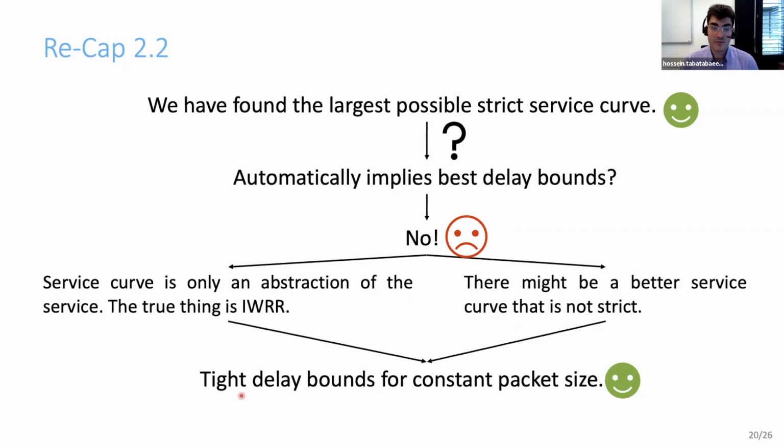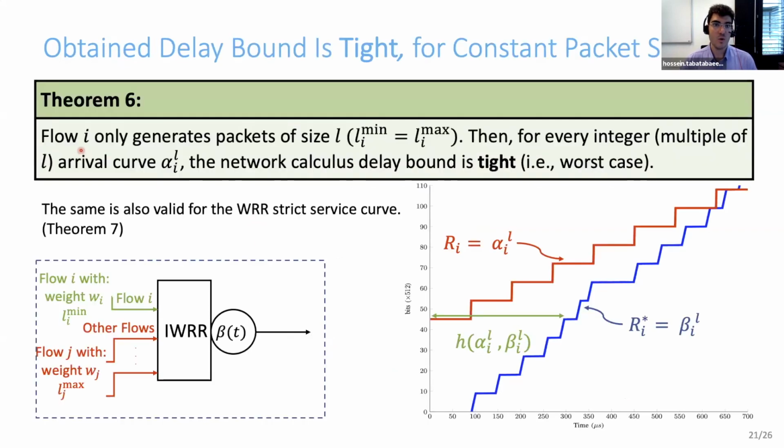Fortunately, we have shown that we have tight delay bounds for a flow with constant packet sizes. So if flow I, the flow of interest, only generates packets of constant size L, which means the minimum packet size is equal to the maximum packet size for this flow, then the network calculus delay bound is tight, it is worst case. Specifically, there exists a trajectory scenario where the input of the flow is equal to its arrival curve.